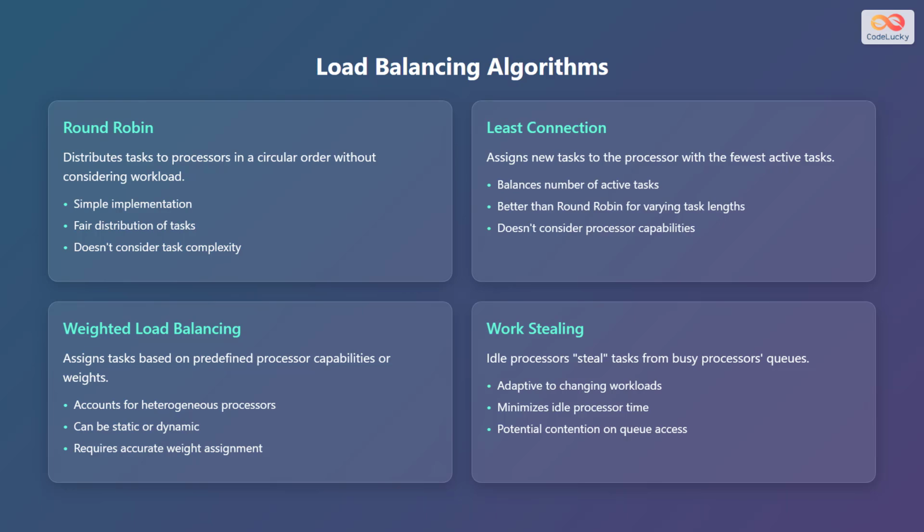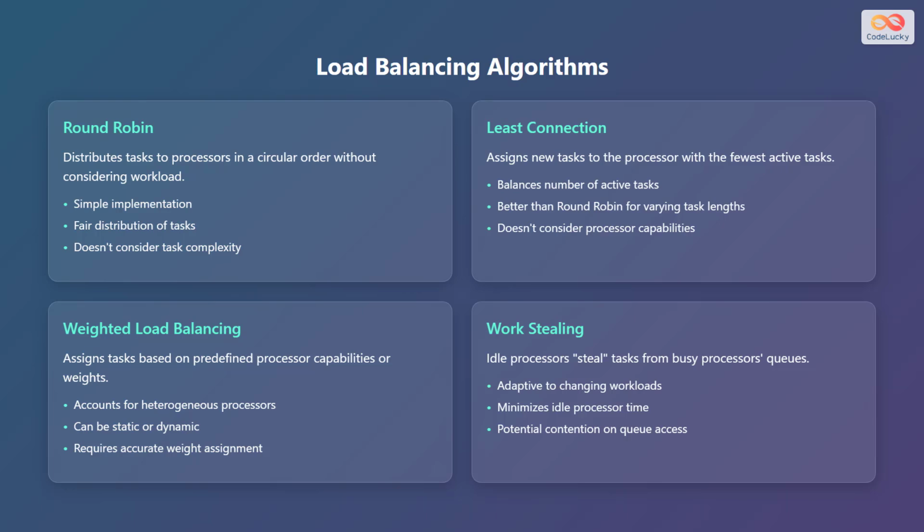Now let's explore some common load balancing algorithms. First, round robin. This algorithm distributes tasks to processors in a circular order without considering the workload. It's simple to implement and provides a fair distribution of tasks, but it doesn't account for task complexity. Second, least connection. This algorithm assigns new tasks to the processor with the fewest active tasks, balancing the number of active tasks. It's better than round-robin for systems with varying task lengths, but it doesn't consider processor capabilities.